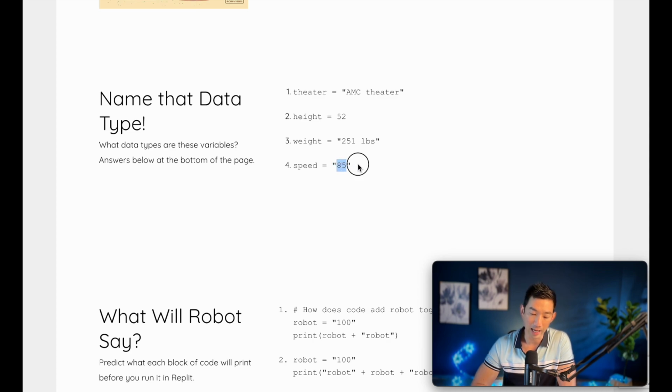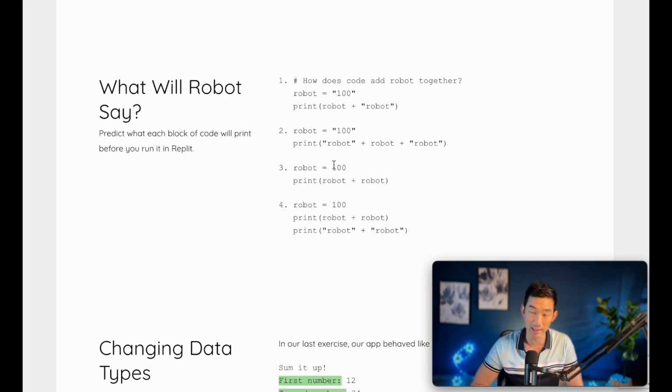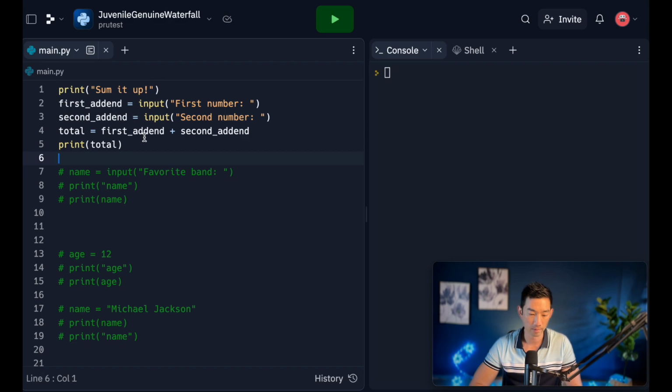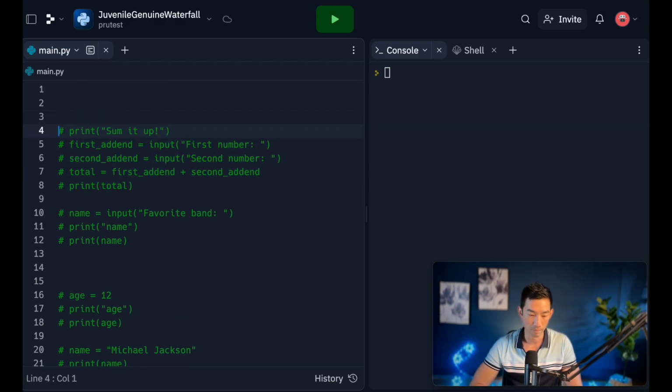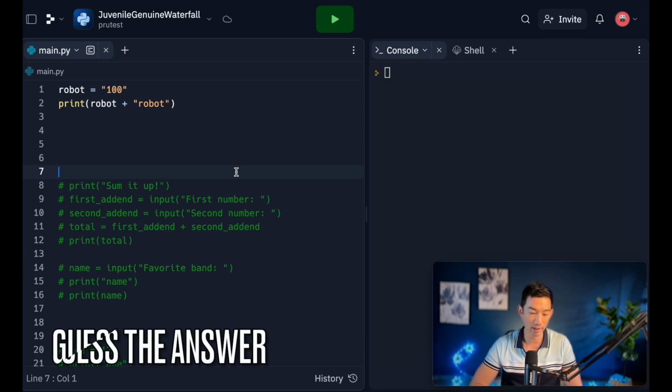But as long as it is wrapped around with quotation marks or single quotes, in Python, it doesn't really matter, that is going to be a string. Okay? Really important to understand that and take note of it because that is going to be a big part of how things work moving forward. All right, so what do you think is going to be printed out when I put this code in? Feel free to pause the video anytime you need to figure this out.